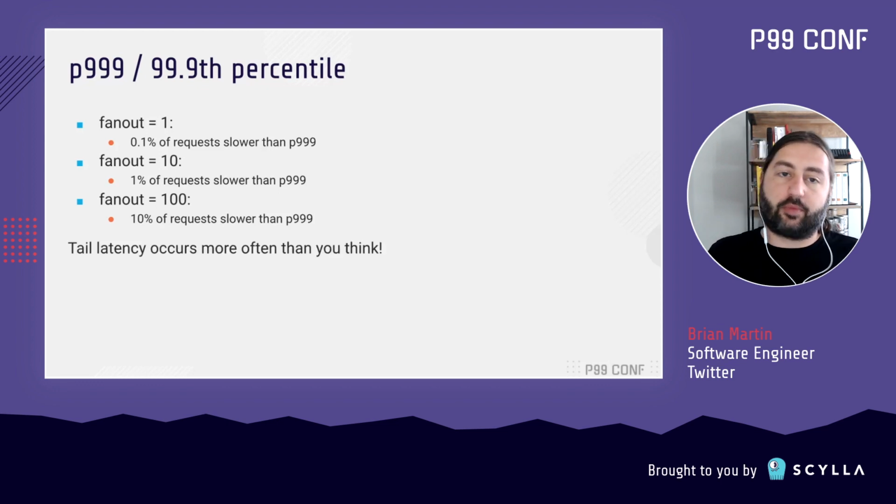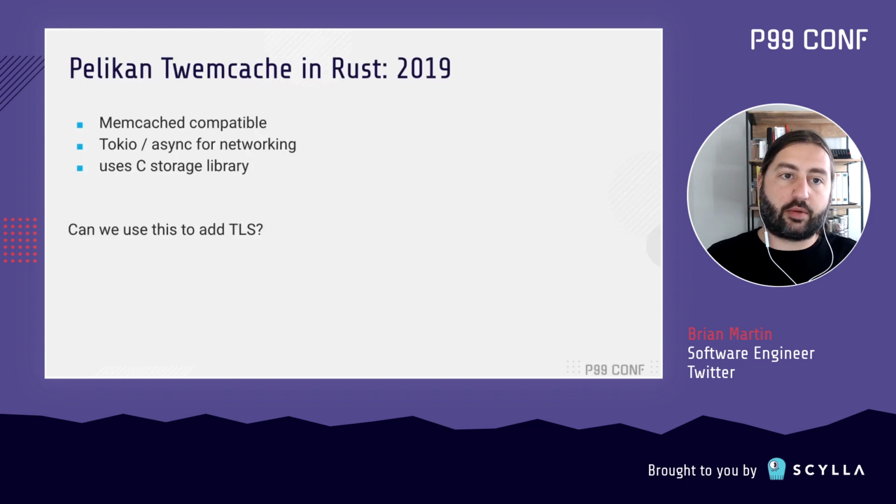Okay, so we want to add TLS to Pelikan. We have this implementation of Pelikan Twemcache in Rust from 2019. It's Memcached compatible. It uses Tokio with async for networking and uses the C storage libraries. So can we use this as a foundation to add TLS support?